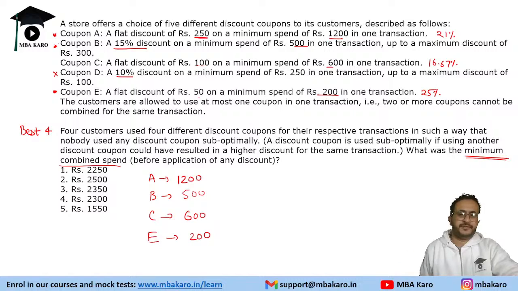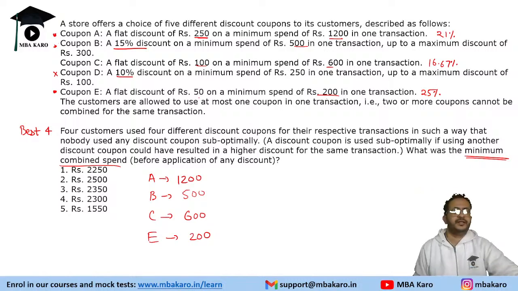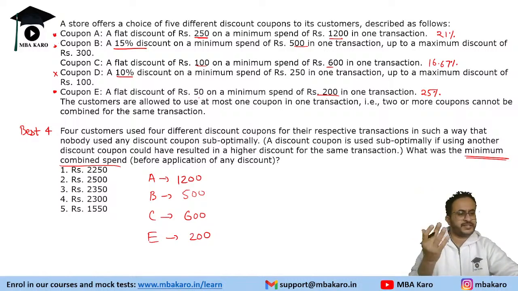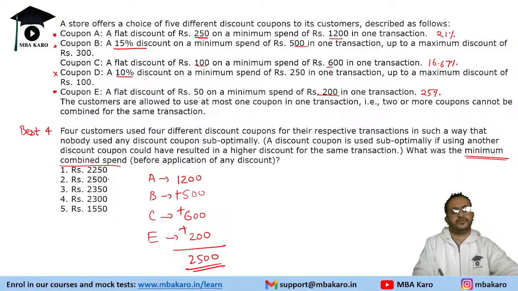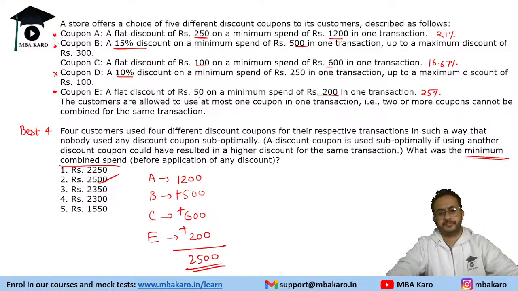Like if the person spends, let us say 500 and gets 50 rupees discount, that is 10% discount only. So we need to minimize the spend. 1200 plus 500 plus 600 plus 200, that is 2500. So 2500 will be the minimum spend.